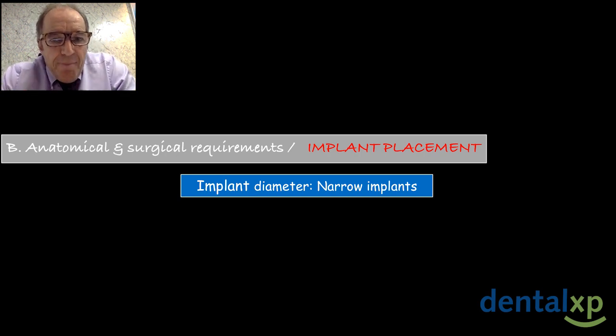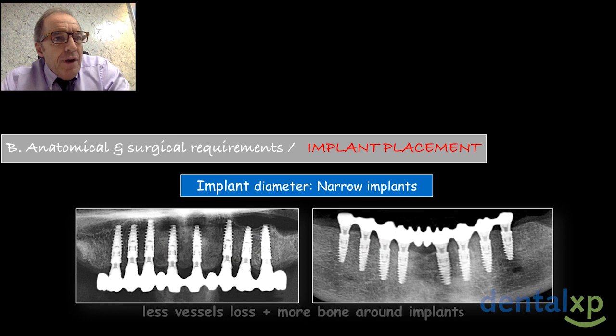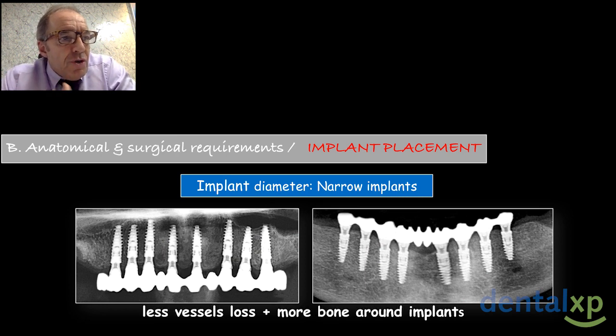About the implant diameters, which diameters of implant do I recommend? Narrow implants. Why? Because we'll meet less vessel loss and more bone around the implants.